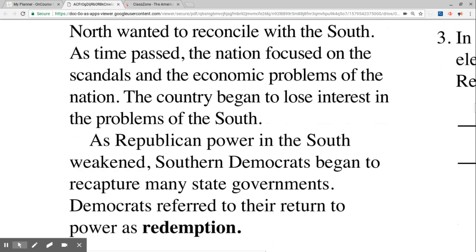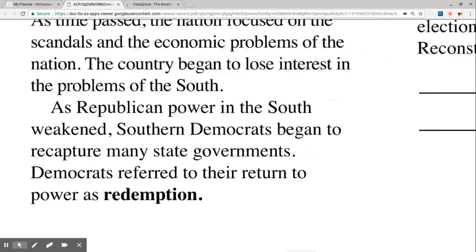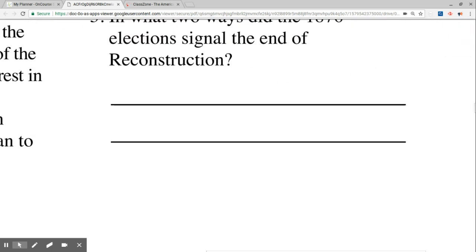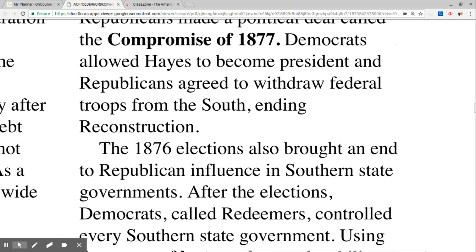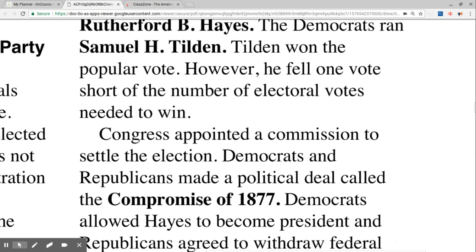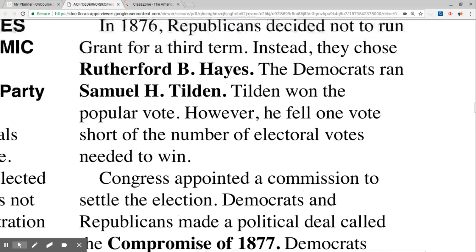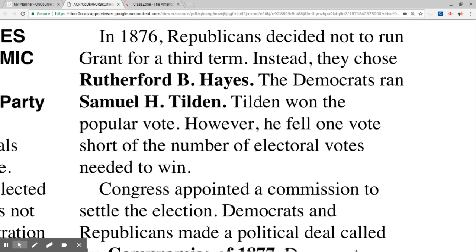As Republican power in the South weakened, Southern Democrats began to recapture many state governments. Democrats referred to their return to power as redemption. In 1876, Republicans decided not to run Grant for a third term. Instead, they chose Rutherford B. Hayes. The Democrats ran Samuel H. Tilden. Tilden won the popular vote. However, he fell one vote short of the number of electoral votes needed to win.